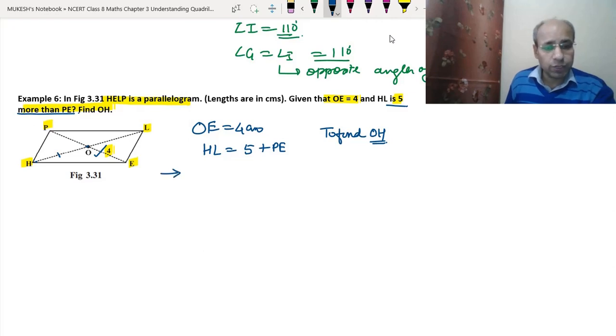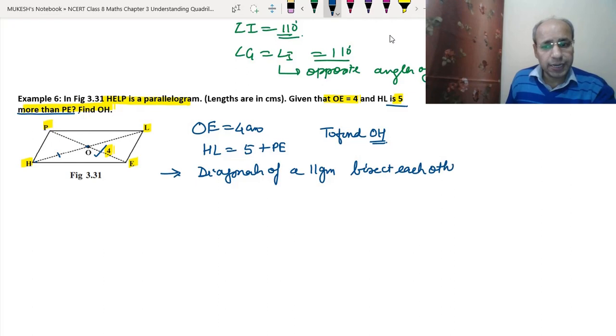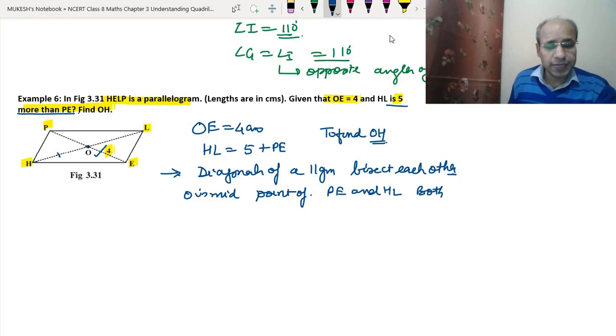As we have learned, the diagonals of a parallelogram bisect each other. What does it mean? That O is the midpoint of PE and also of HL. That means we can say that OP is equal to OE.